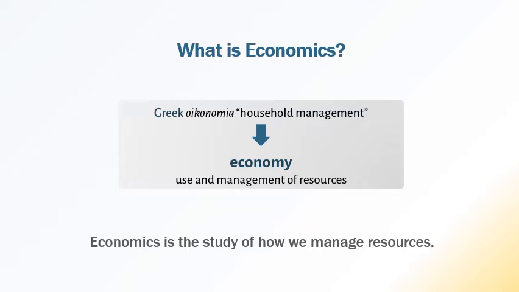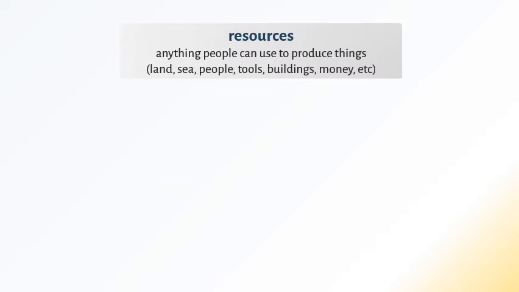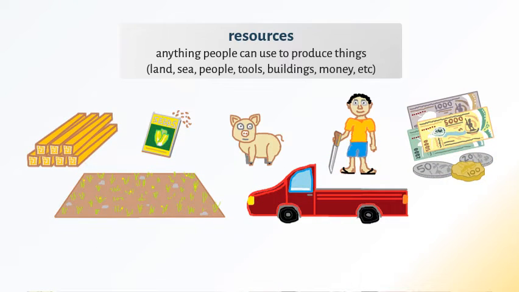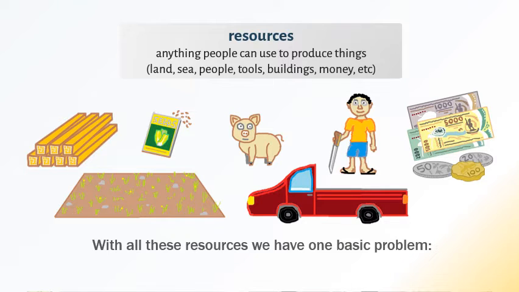Economics is the study of how we manage resources. And by resources, we mean anything that people can use to produce things, anything that's useful. This can include land, sea, people, tools, buildings, money. Economics is not just about money, but money is one of the resources that we have to manage. And with all of these resources, we face one basic problem, and that problem is scarcity.